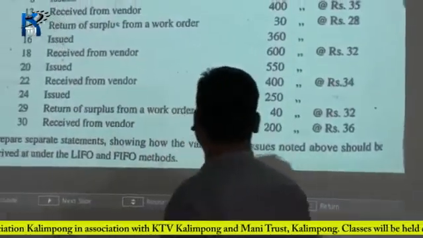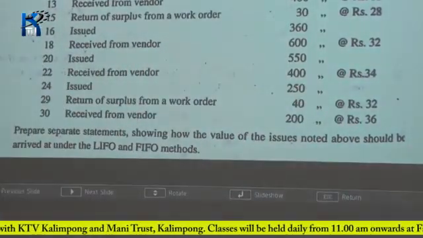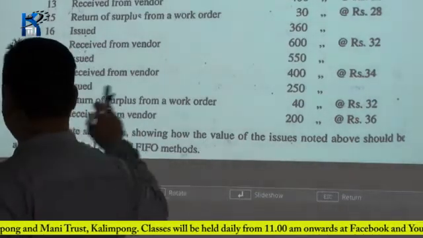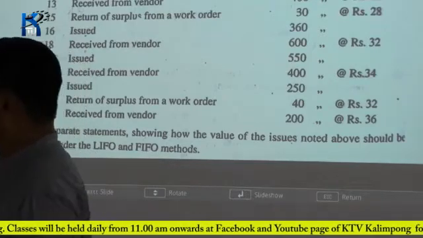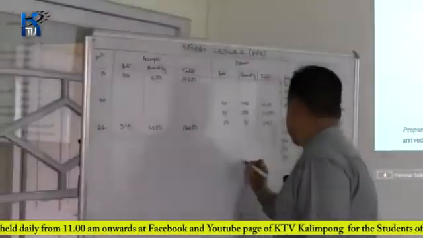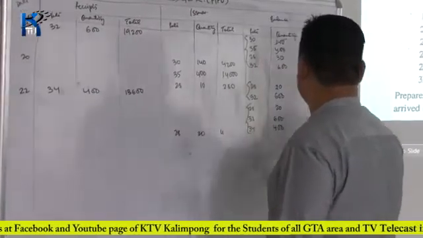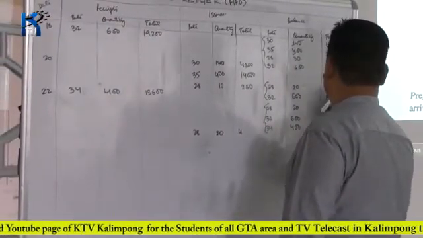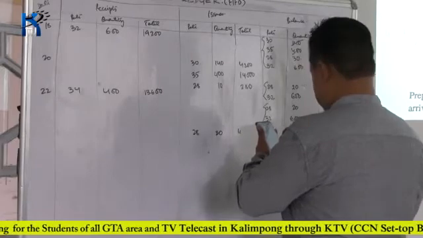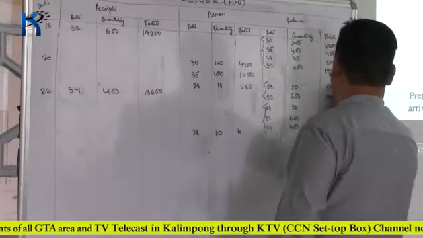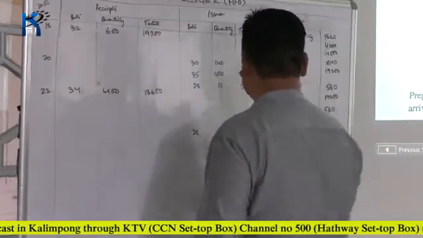Now next we go to the next date, 24th. On 24th, there has been an issue of 250 units. So let's look at the batches here. We have to issue 250 units, but the first batch comprises only 20 kgs. So first we will issue 20 kgs from the first batch of rupees 28, totaling 560 rupees.